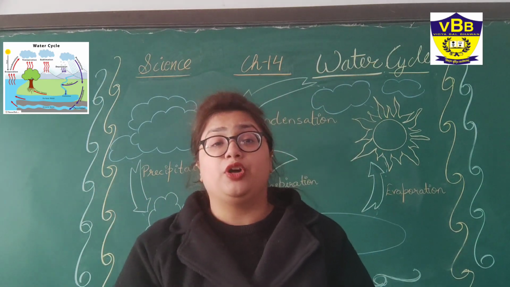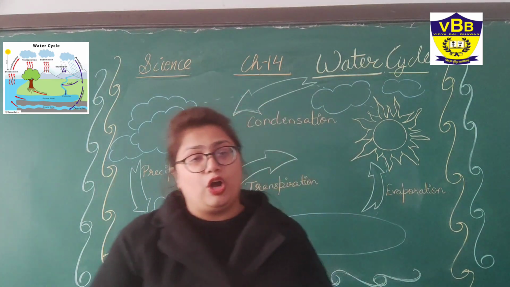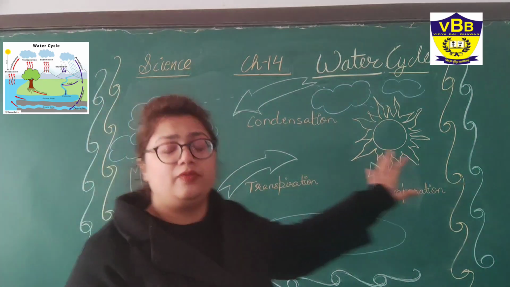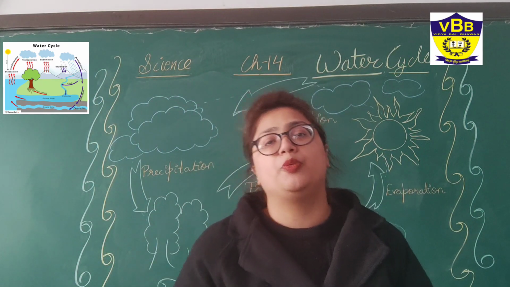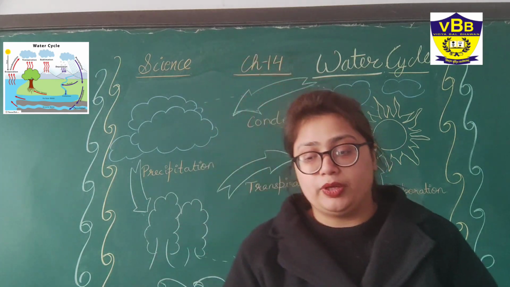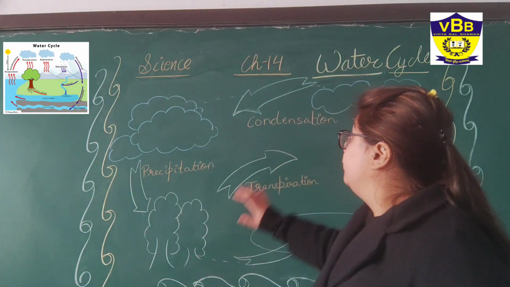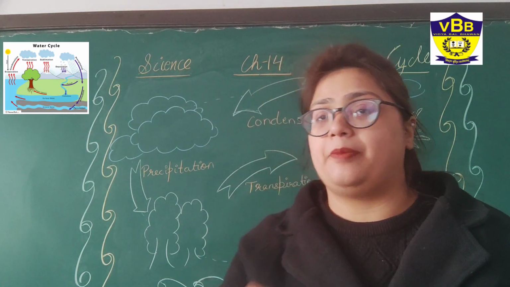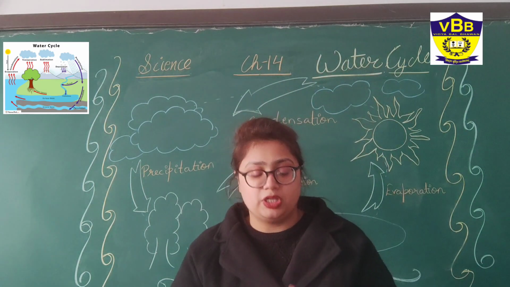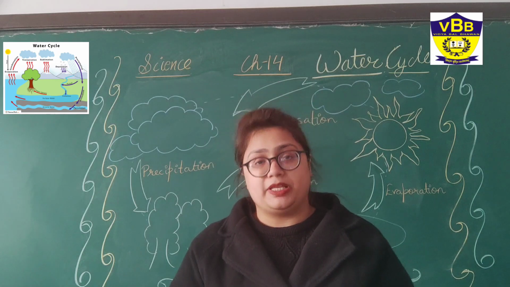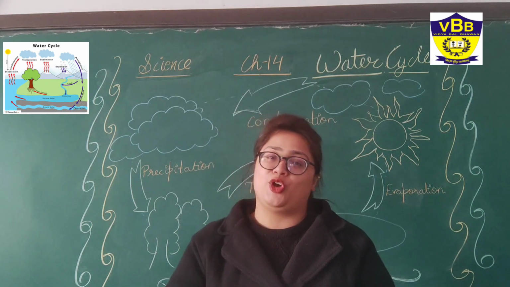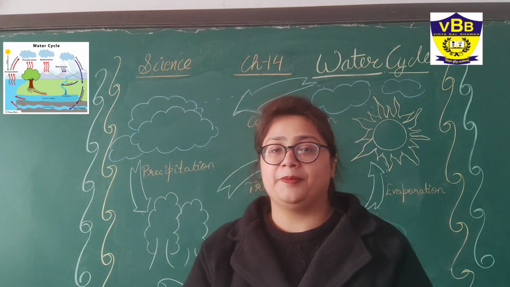We all know that we need water for various purposes, so this whole cycle is helping us to provide that water. In the water cycle there are major processes happening: first evaporation, condensation, precipitation, and transpiration is also happening.